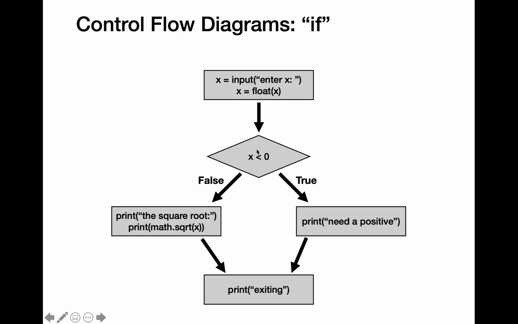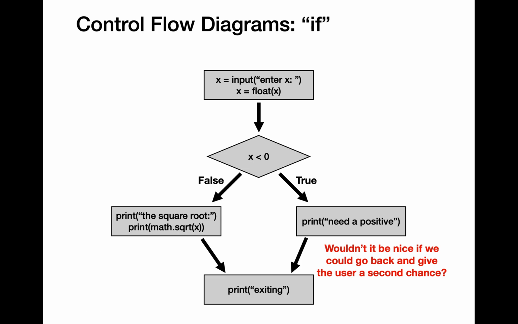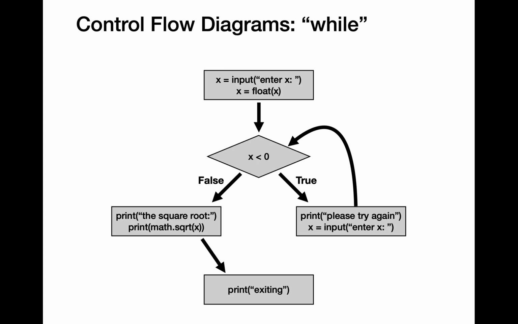Then we have a condition represented using the diamond here. The condition is checking whether x is less than 0. When the user enters a negative number, we are simply going to display "need a positive" and exiting. If the user enters a positive number, we'll be displaying the square root of that number by calling the square root function inside the math module. Wouldn't it be nice if we can keep prompting the user to enter the correct input for this particular problem? While loops are going to enable us to do that.